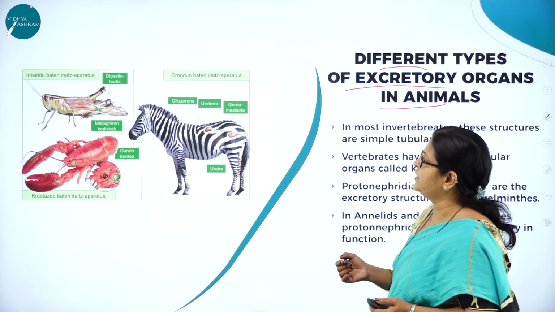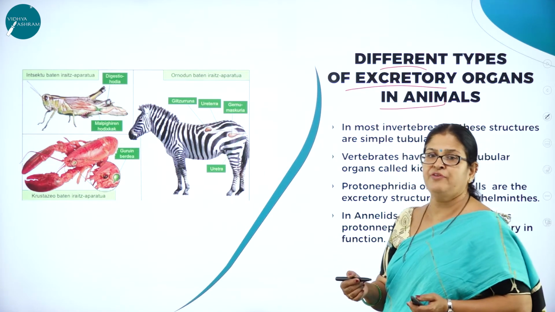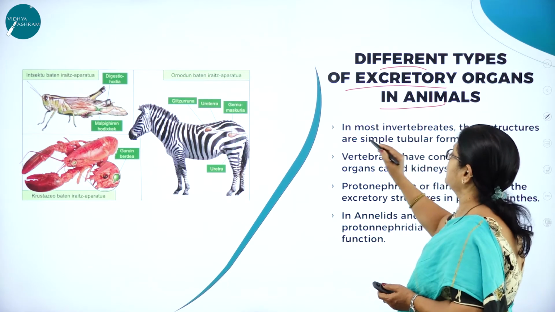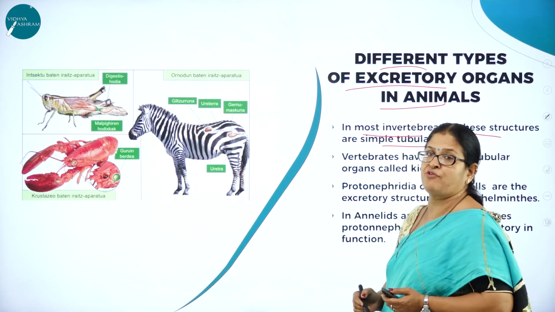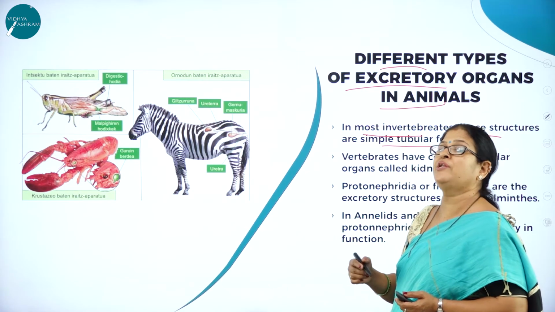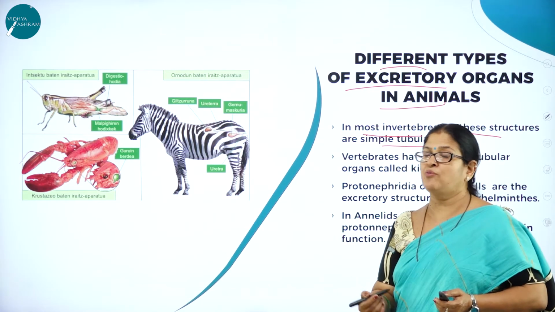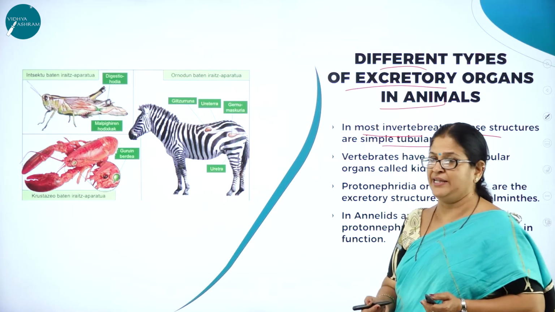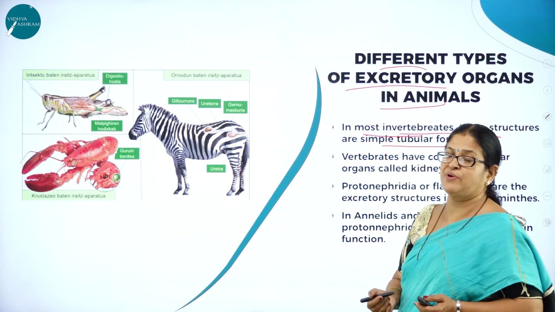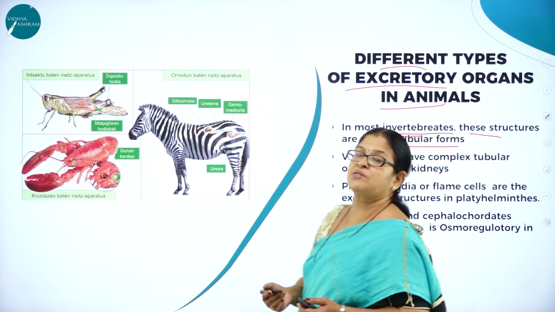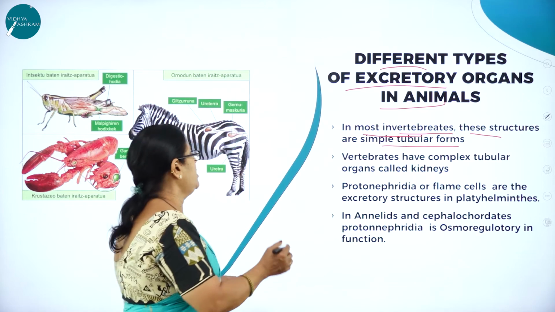Now let us study the different types of excretory organs in animals. In most invertebrates, these structures are simple tubular forms. They are not very complex organs like what you come across in human beings, like the kidney. Most invertebrates are called lower animals. Why are they called lower animals? Because they don't have a better body organization.